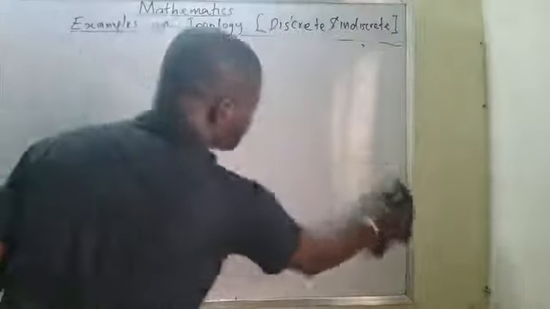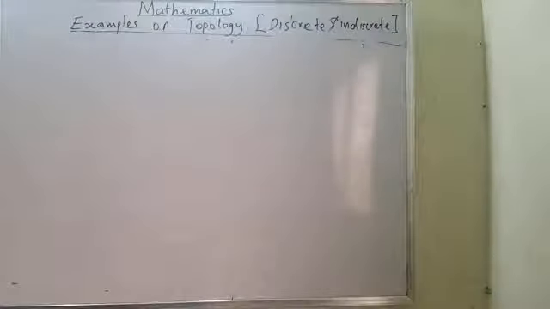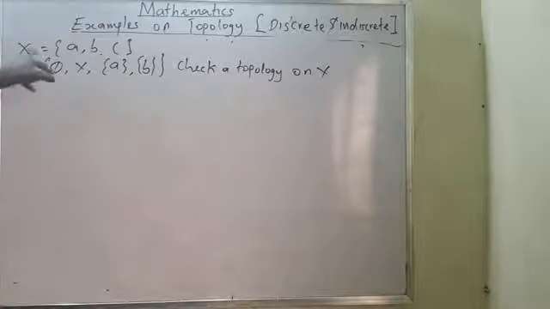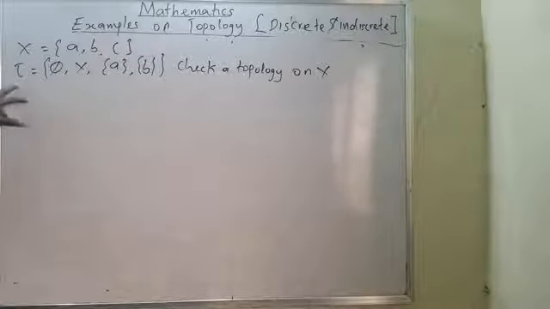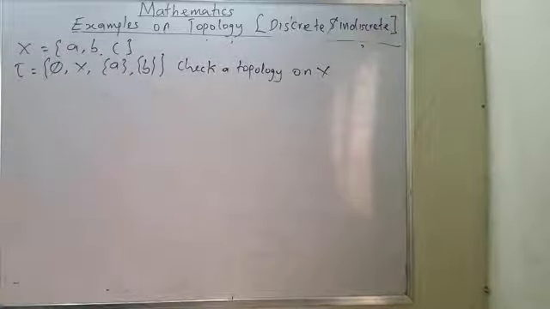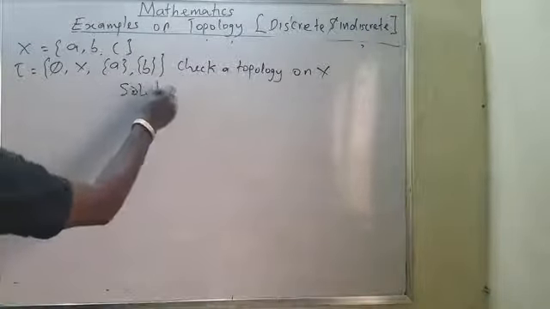Now, look at this particular problem. X equals A, B, C, which are the elements of the set, and the subset tau is empty, the given set, A, which is a singleton set, and another singleton set, B. How do I know whether this is a topology or not?